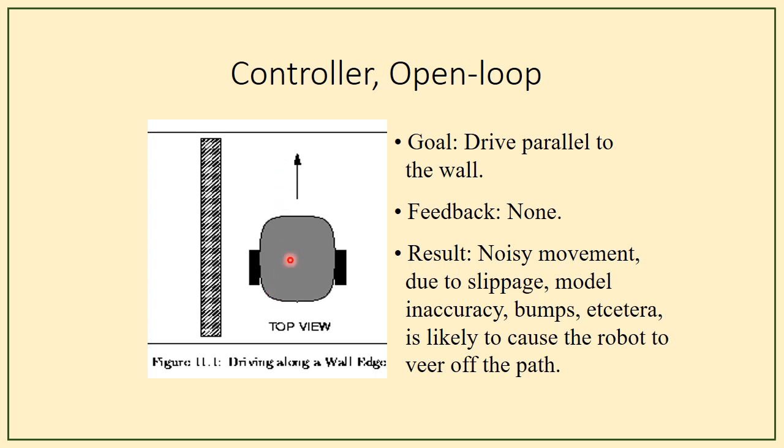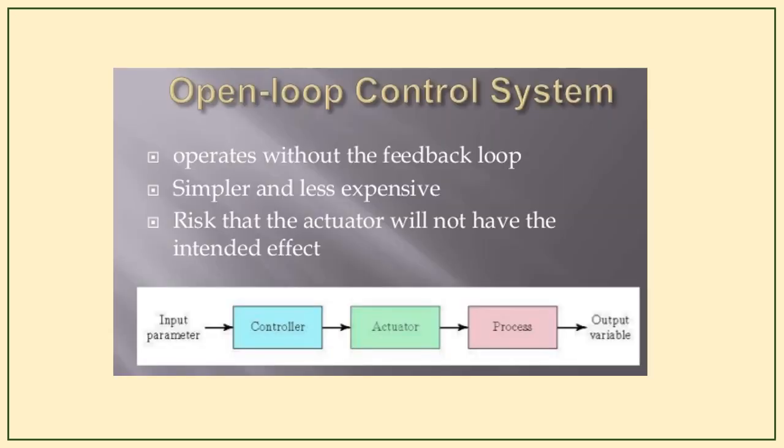So it cannot denote or visualize all of this, and so the operation will be more noisy. And also it causes the robot to veer off the path. Veer off is nothing but not following the desired path. And this is an example.